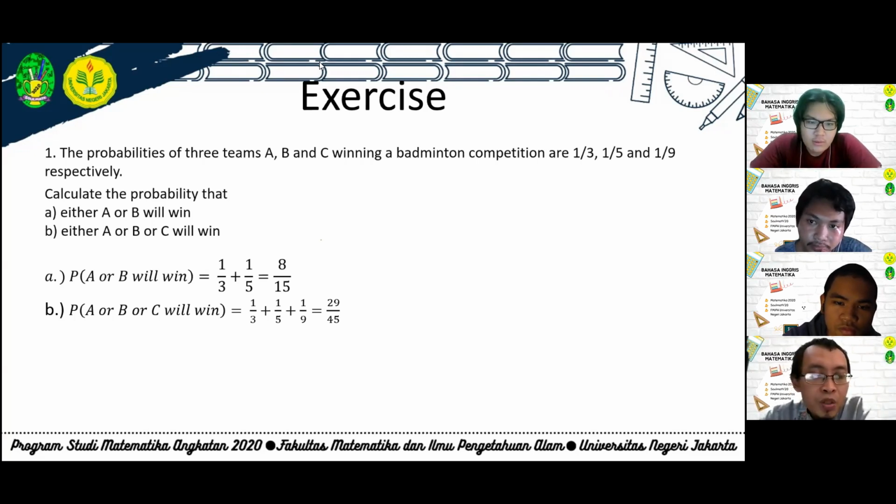So probability A and B will win is less than probability A or B will win. Is it true?